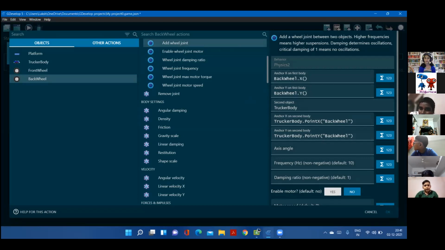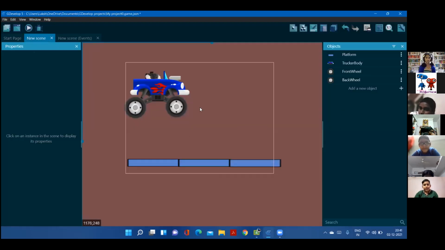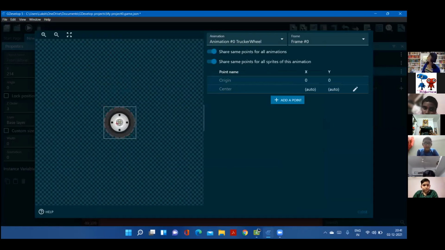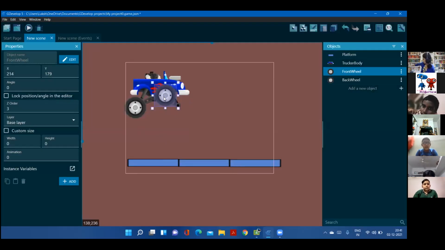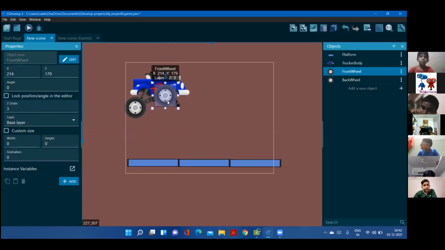I think we have to edit the points in the wheel also. Like the center is, I think, at somewhere else. Yeah, I think Vedant is correct. Okay. Go to edit object and you will edit the points. Edit points and apply. No, check. It's going here. Yes, it will come now. Try once. Apply. Okay, wait.